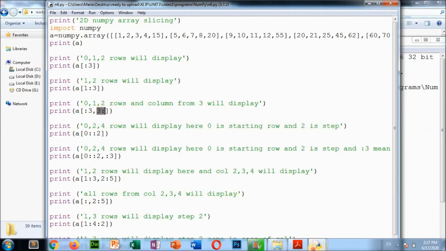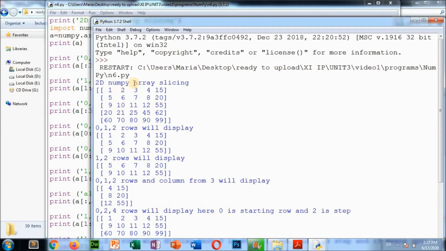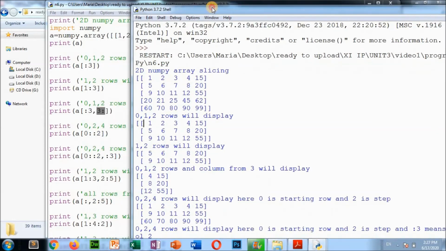So here see in the output, this was our array. Here starting to 3, rows 0 1 2, these 3 rows will come. Okay, these 3 rows will come, and this other condition is there, 3 to all, that means column number 3 to all, column numbers 0 1 2 3, that means 4 to all columns, that means it will come 4 8 12 15 20 55, 4 8 12 15 20 55.